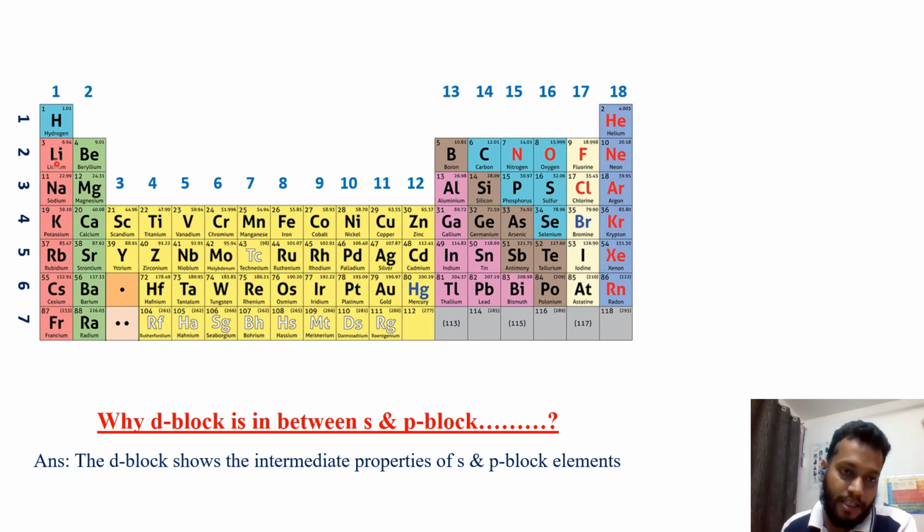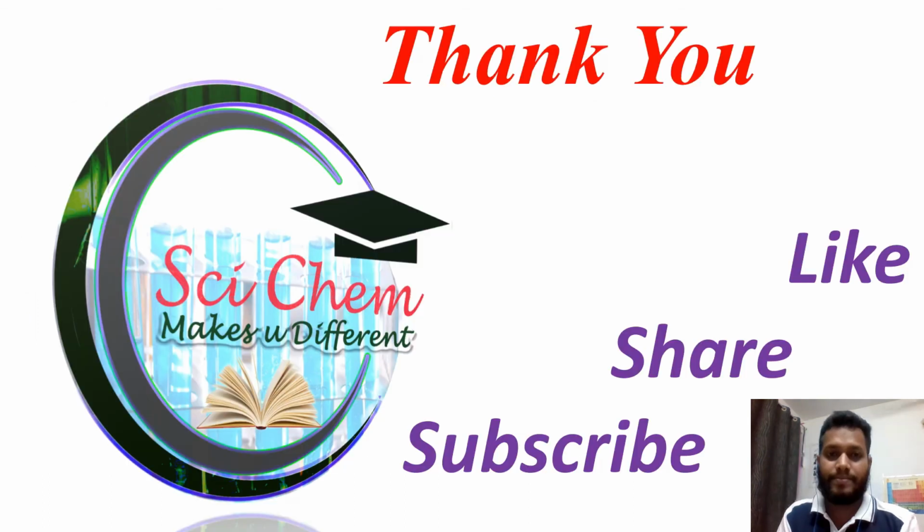So we can say here these are metals, for example, and these are metals also, but these are the semi metals and these are the non metals. Our d block elements are also metals. In this way we place the d block here so that we can say up to this all are metals, then these are the semi metals or semiconductors, and these are the non metals. So the answer is that the d block elements show intermediate properties of s block and p block elements, so they are placed in between the s block as well as the p block.